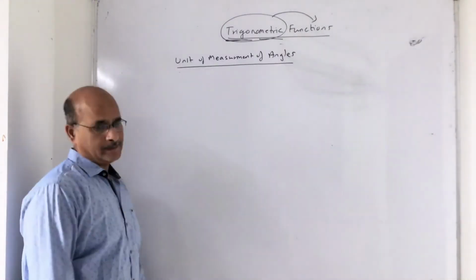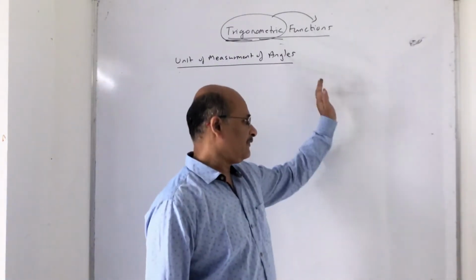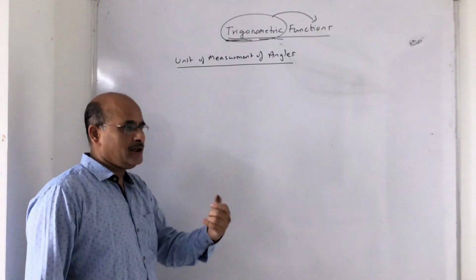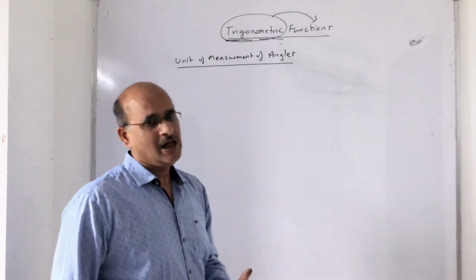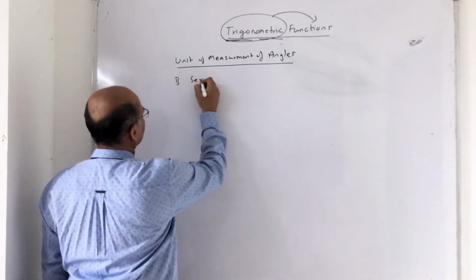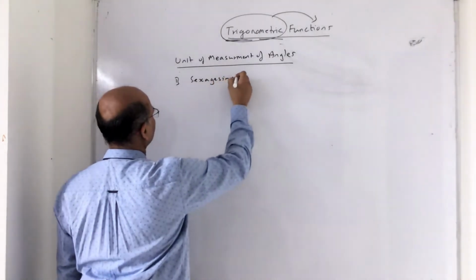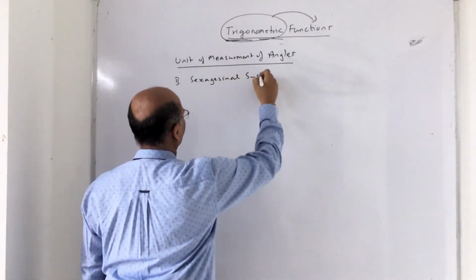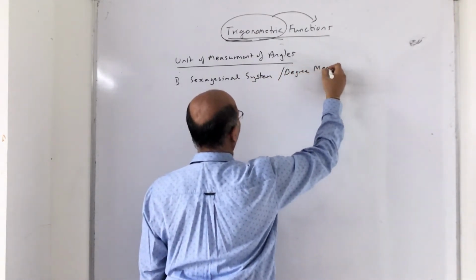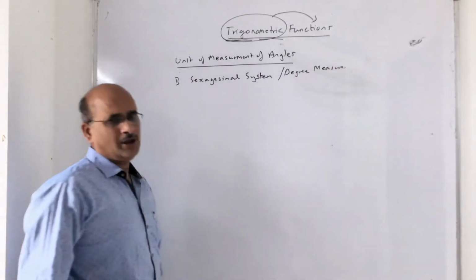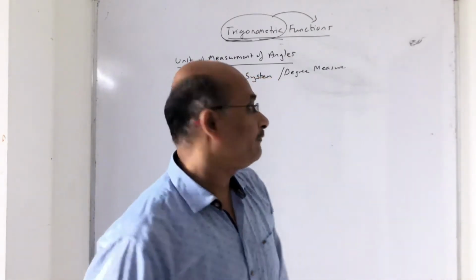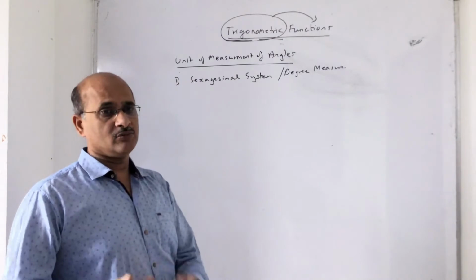Now let us see the next part. We understood what a positive angle is and what a negative angle is. Now we will see the way of measuring an angle. The first type is the sexagesimal system, or it is also called degree measure. I think you are completely aware of this, the degree measure of an angle. Not that important for your class 11 and 12, because the next unit of measurement is very important, that is measuring an angle in terms of radians.